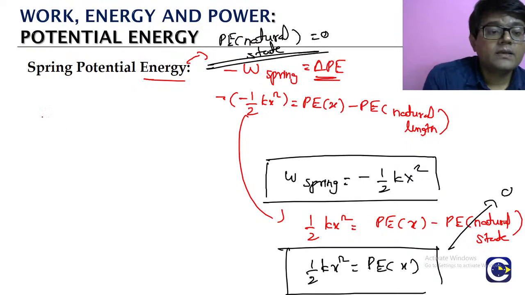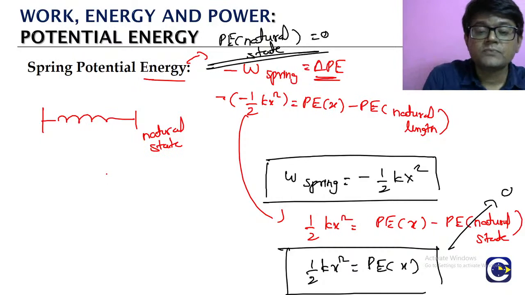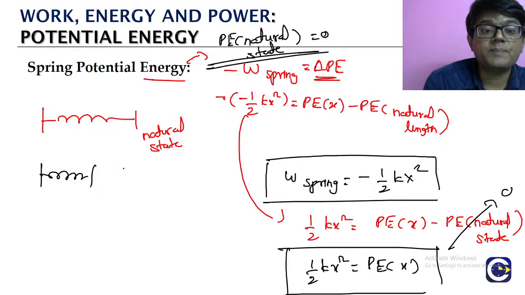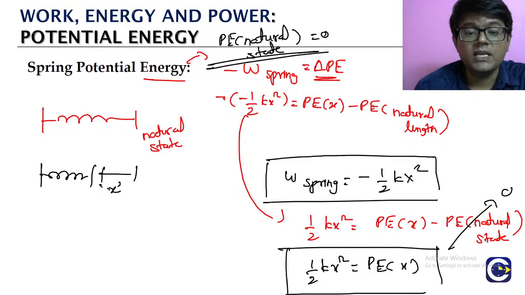Now the spring can also, like we have the natural state, right? So this is the natural state. Previously what we did, we have elongated. A spring can also be compressed. We have elongated, but the spring can also be compressed. Look at this. If the spring is compressed by a value x, here we are not going to do the derivation because the derivation will be almost a repeat.